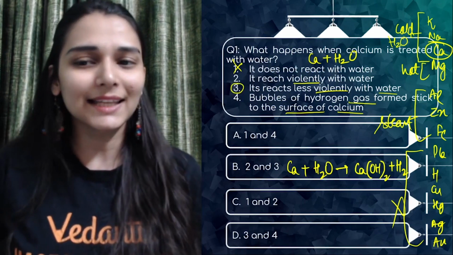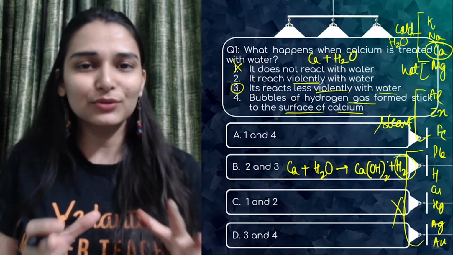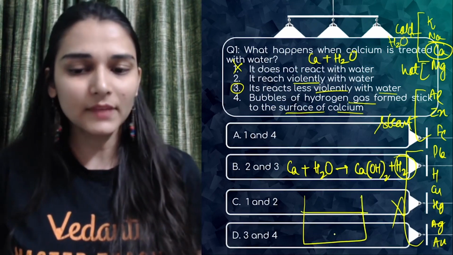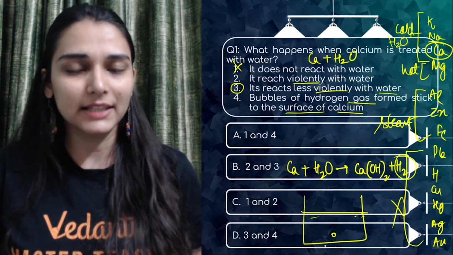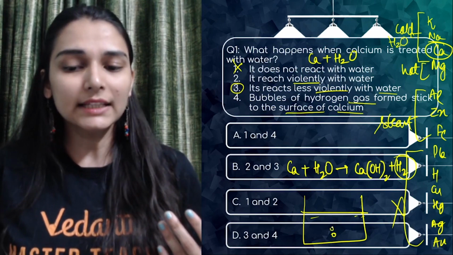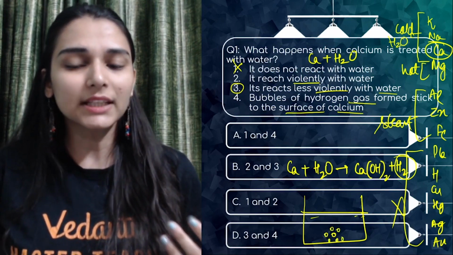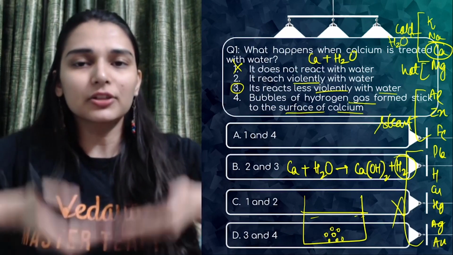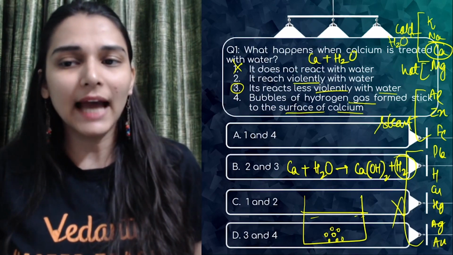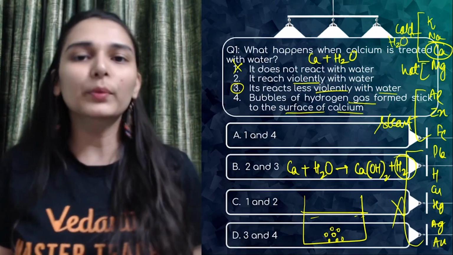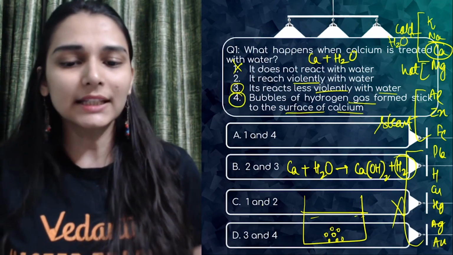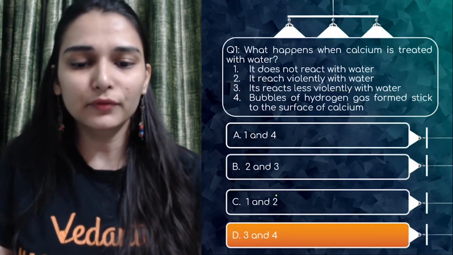And also at the same time, what happens? This hydrogen gas sticks to the metal. Just this is your beaker. This is the piece of calcium metal, and this is the entire water we are having. So these hydrogen gas के bubbles surround this calcium metal, and hydrogen being the lightest gas, इसकी वजह से क्या होता है? Calcium starts floating. The same thing happens in magnesium also. वो भी float करता है, but it reacts with hot water. Okay. So what is the correct answer? Third and fourth statements would be correct.